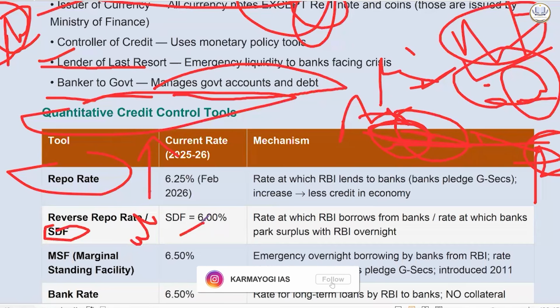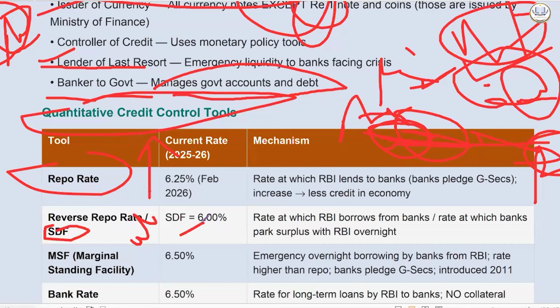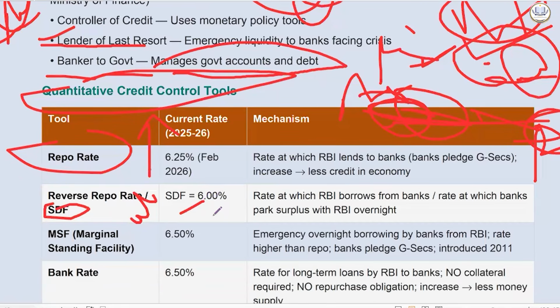Now, this acts as the floor of the liquidity adjustment facility corridor. It is typically 25 basis points below the repo rate. The repo rate will always be higher. 25 basis points, just understand that it will be lesser. It will be providing a lesser interest rate. That is what RBI will do. After all, it is the banker's bank.